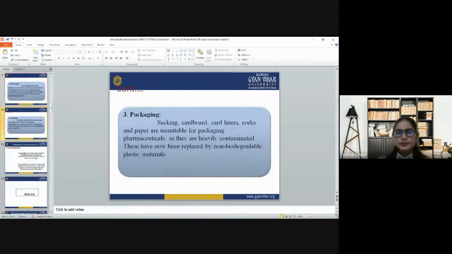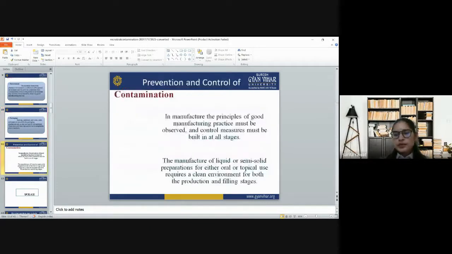Now the packaging: straw, cardboard, card liners, corks and paper are unsuitable for the packaging of pharmaceutical products as they are heavily contaminated, and these have now been replaced by non-biodegradable plastic materials.